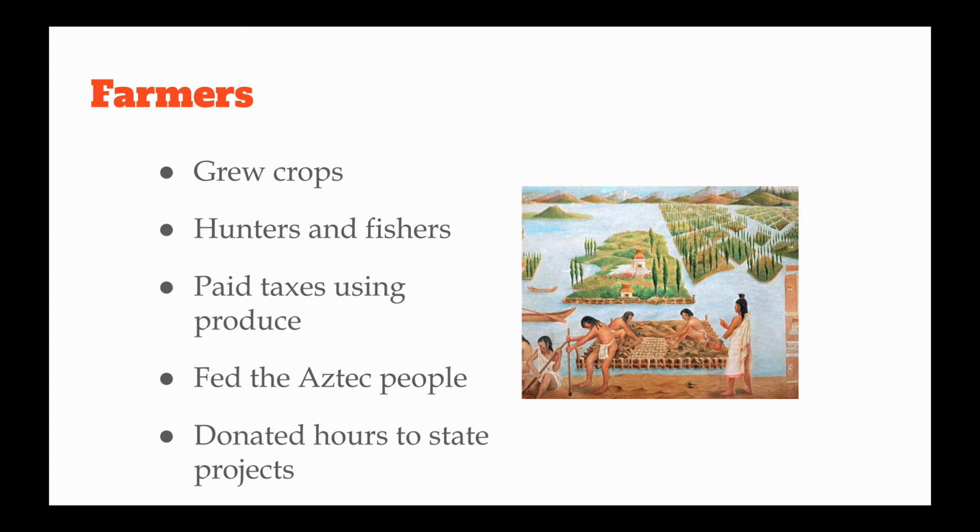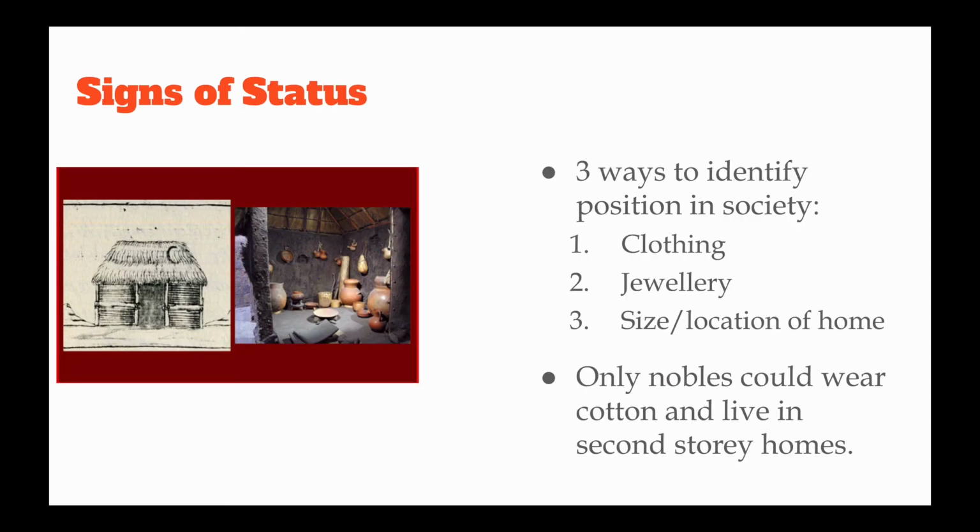I want to switch gears a little bit. We're going to talk about signs of status. We have status today in Canada. We have an upper, middle, and lower class, and you can easily tell where a person fits in society today. Well, the same thing was true during Aztec society times. You could tell a person's place in society by the way they looked. You could tell by their clothing, by their jewelry, and by the size and location of their homes. For example, only nobles could wear cotton, so their clothing is going to be much better than the common class of people during the Aztec society.